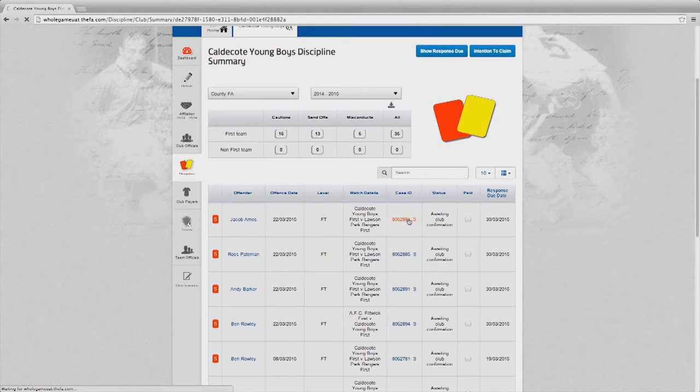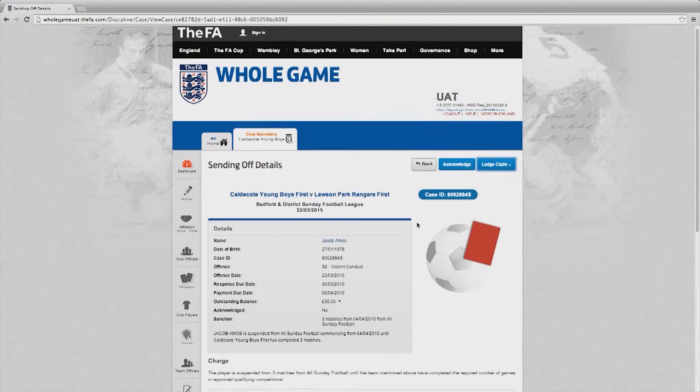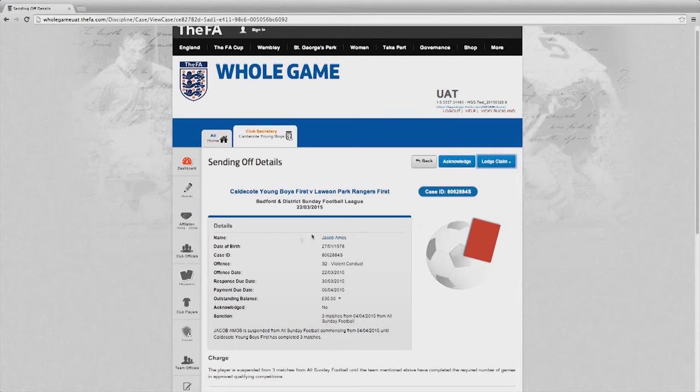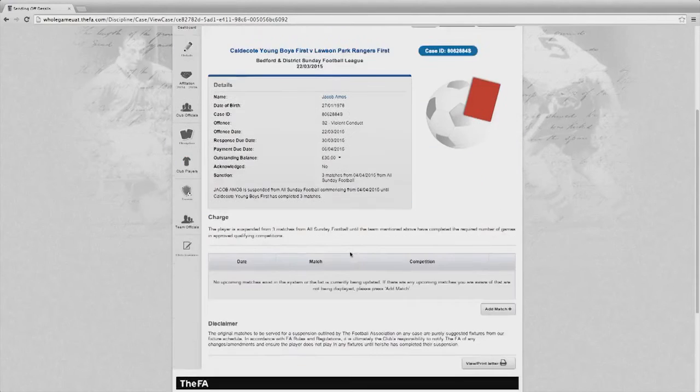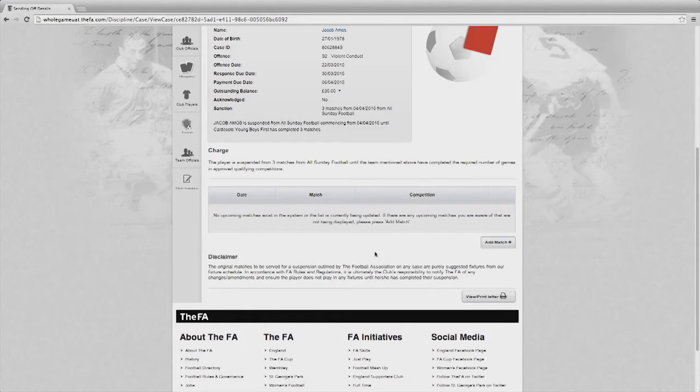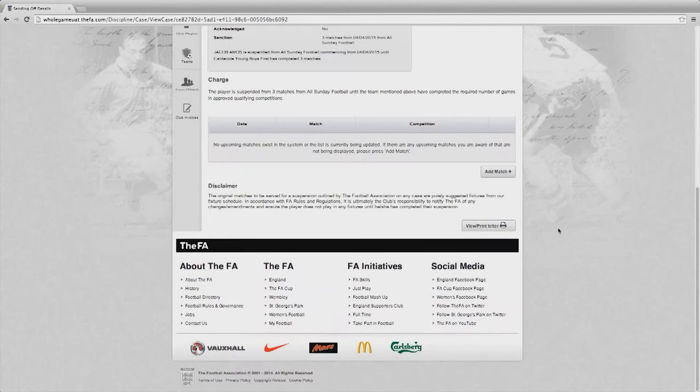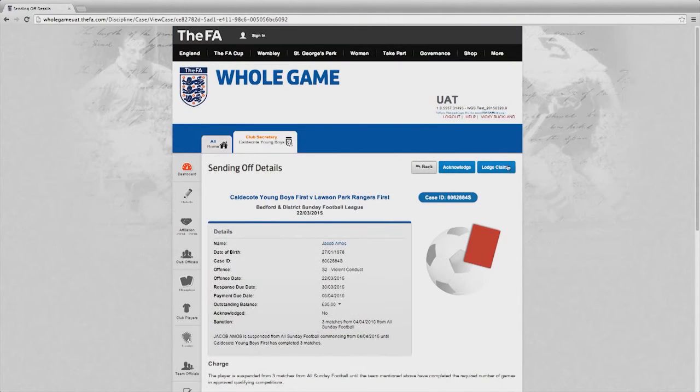Here we're going to acknowledge a dismissal. The record can be accepted in the same way as the caution records. Once into that particular case, you'll be able to see details of the player and the sending off. I can, at this stage, add any matches that the player will use to serve the suspension. In addition, if I wish and I am in time within the regulations, I can lodge a claim either for mistaken identity or a wrongful dismissal claim.